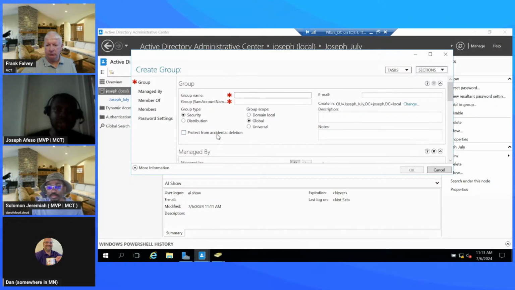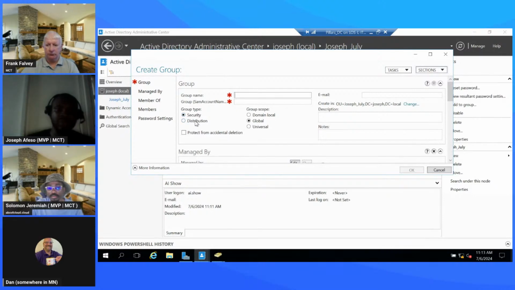When you're trying to create a group from AD, you have different options for the type of group you want, the scope and then the type. But note that we have two types of group here. We have the security group and then we have the distribution group. These are the only two.